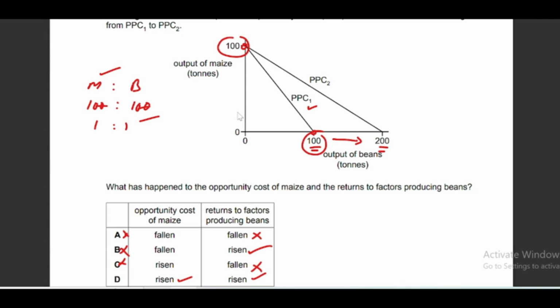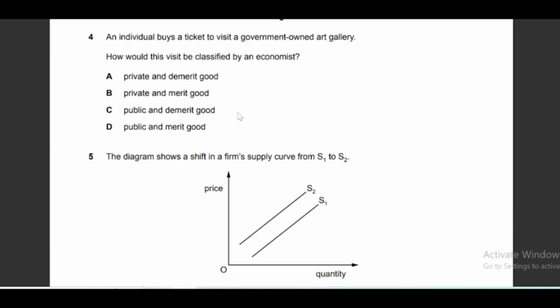But now after the change, you can see that the maximum quantity of maize is exactly the same, that is 100, but the quantity of beans has increased to 200. So now the ratio will be 100 is to 200. If we remove these two zeros, the ratio is 1:2, meaning for every 1 unit of maize we have to sacrifice 2 units of beans. So opportunity cost has increased. Initially it was 1:1.